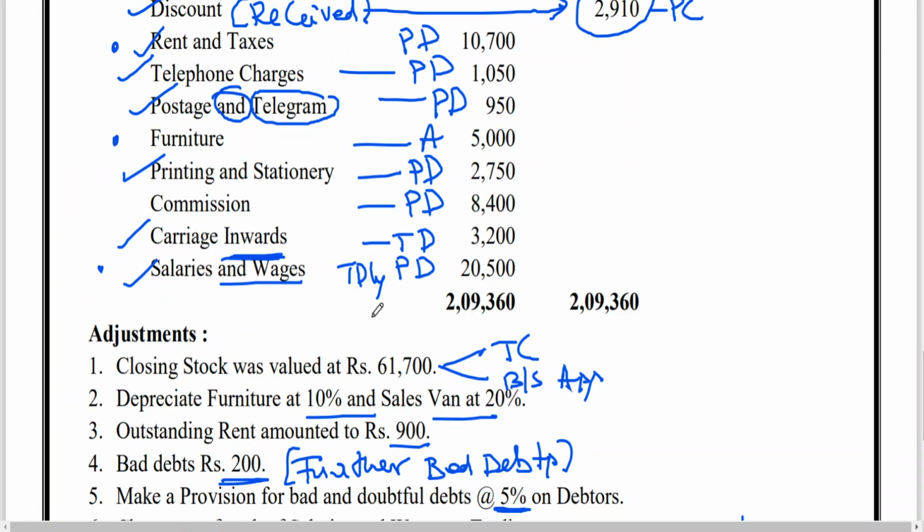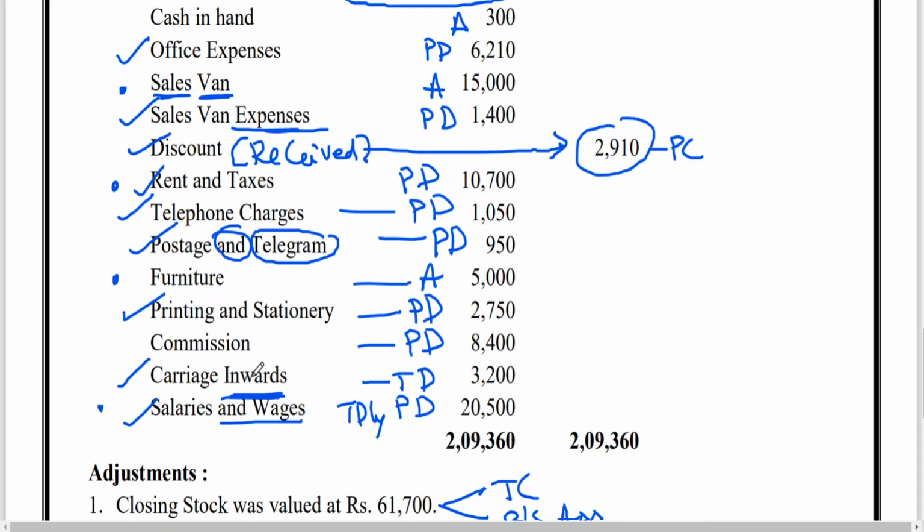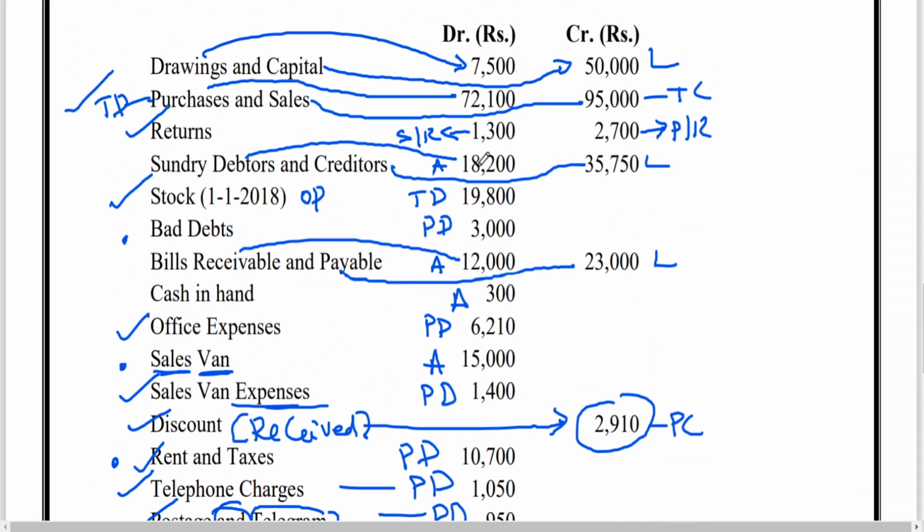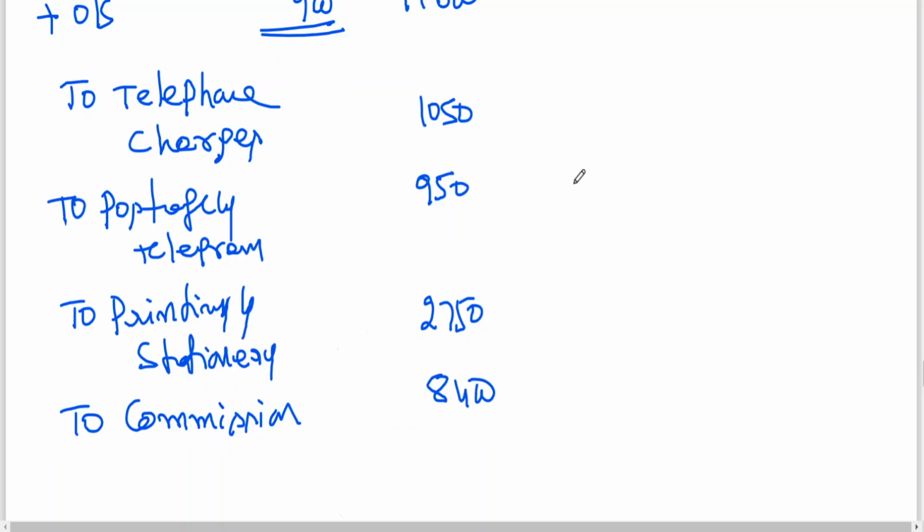This carriage inwards has been already taken to trading account. Salaries also we have taken already. Now we can go for depreciation on furniture. This adjustment outstanding rent has been completely already added. Now we have got bad debts. No, first let me take bad debts. Bad debts given here, how much? 3000. To 3000 you should add 200.